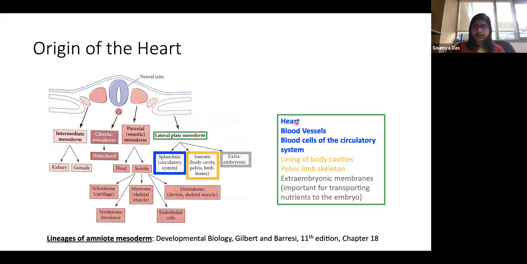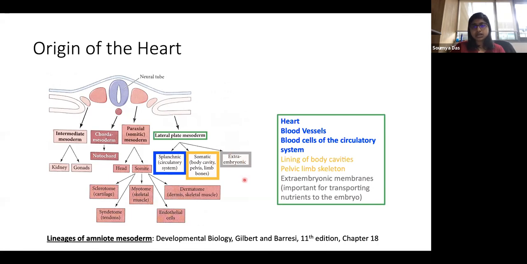So splanchnic will give rise to the heart, the entire blood vessels throughout the body, the blood cells, and the coronaries. And the lateral plate mesoderm also gives rise to the lining of the body cavities, here highlighted in yellow, and the pelvic limbs skeleton. And also it gives rise to the extra embryonic membranes, which is extremely important for the exchange of oxygen and nutrients to the embryo.